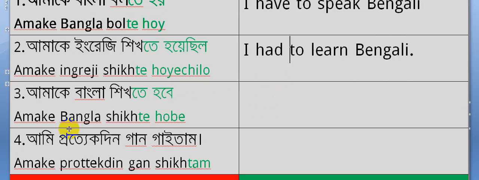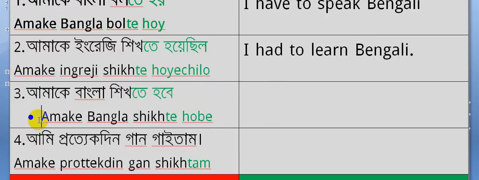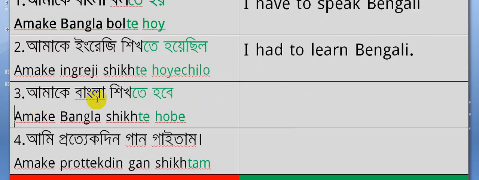Okay, now next number 3, আমাকে বাংলা শিখতে হবে. That means here is written te hobe means will have to. So what is given here? আমাকে বাংলা শিখতে হবে or তোমাকে বাংলা শিখতে হবে.